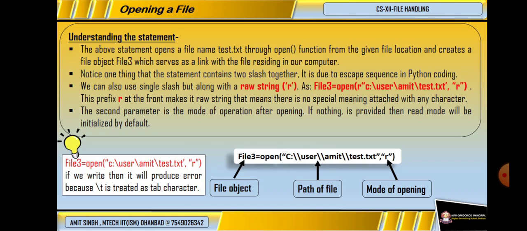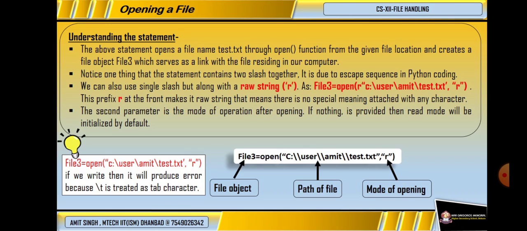Now we will understand the statement clearly. You will see in the third statement that two backslashes are used. Why? It is due to the escape sequence in Python. If we do not use the double slash, it will be treated as \t, that is the tab character, which produces an error while locating the file in the directory.